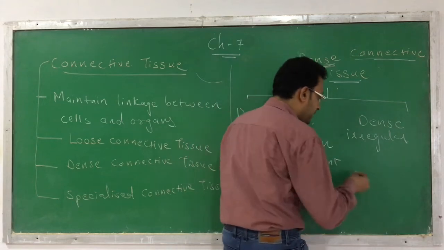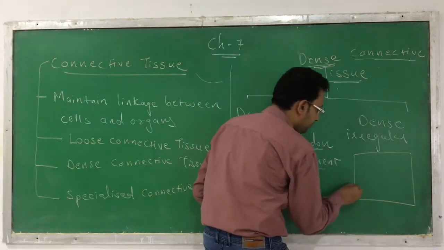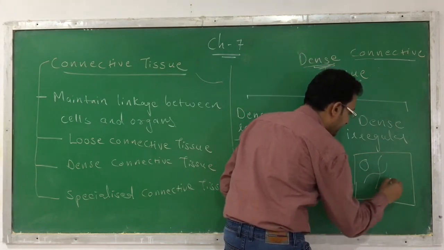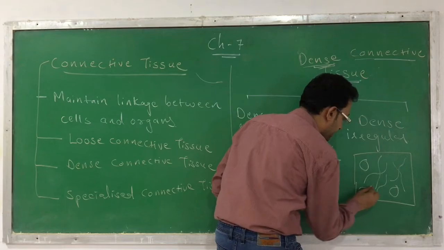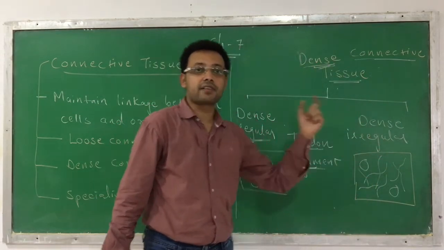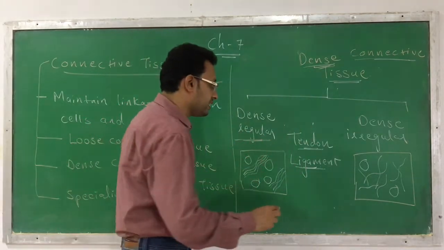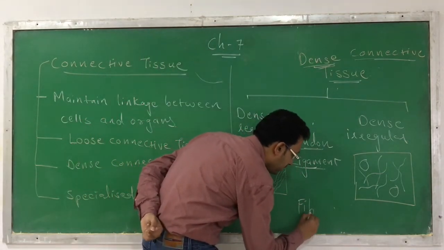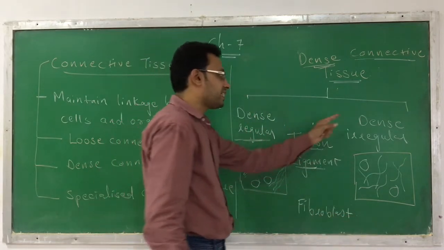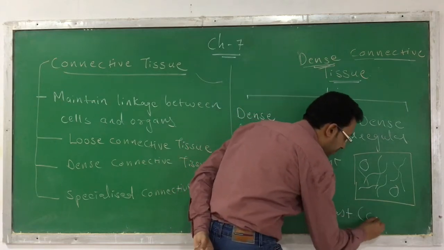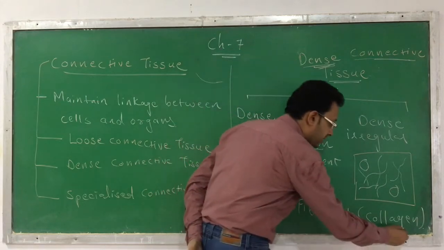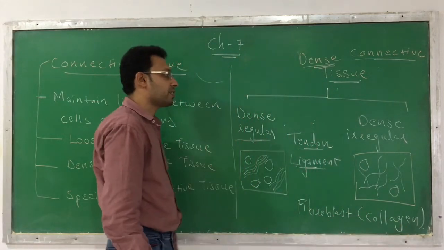Now in case of a dense irregular, suppose this is a dense irregular, here the cells are present, but the fibers are present scatteredly, like this. They are not a regular arrangement. Fibers are present scatteredly. So this is called dense irregular tissue. In both the cases, the cells present here are mostly fibroblasts. And the fiber that is secreted into a dense irregular tissue, I am telling you the name of the fiber, it is collagen. The collagen fibers, it is not elastin, it's a collagen fiber that is secreted.